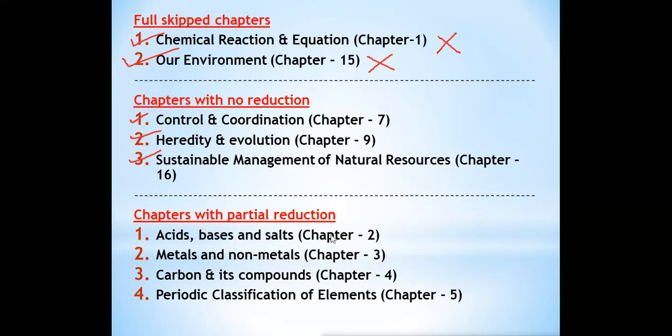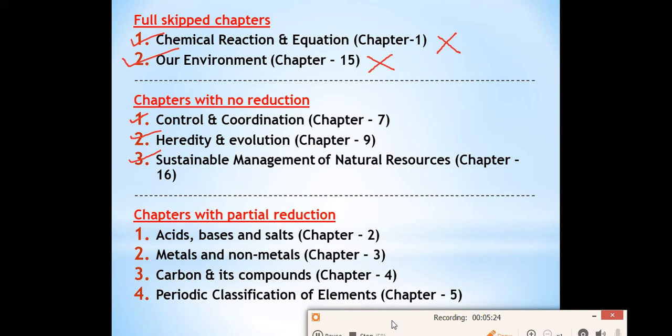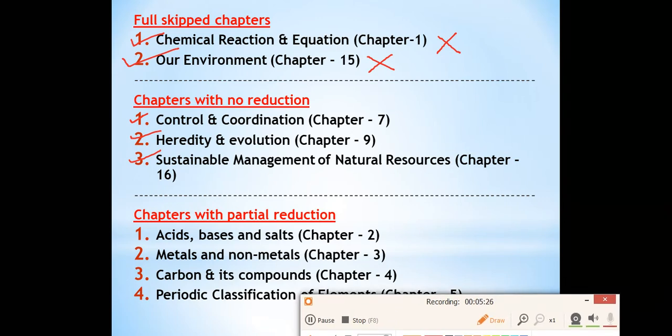Acid, bases and salt, chapter number 2. In this, few of the topics are removed. Metals and non-metals. In this chapter also, few of the topics are removed. Carbon and its compounds. In this also, one or two topics they have removed. Periodic classification of elements. In this chapter also, two topics are removed. So I will tell you the topics.